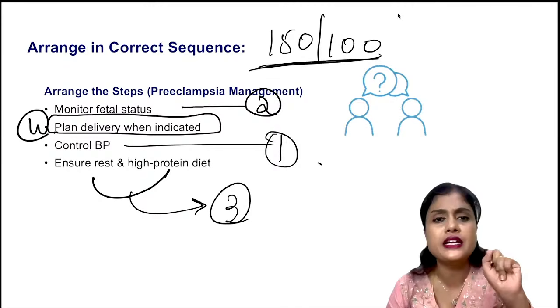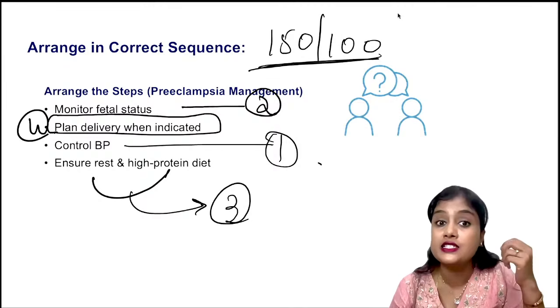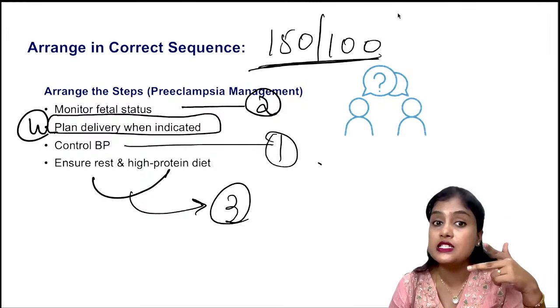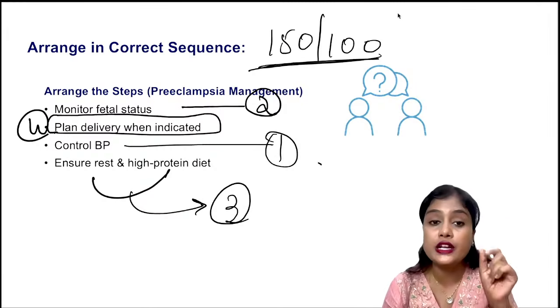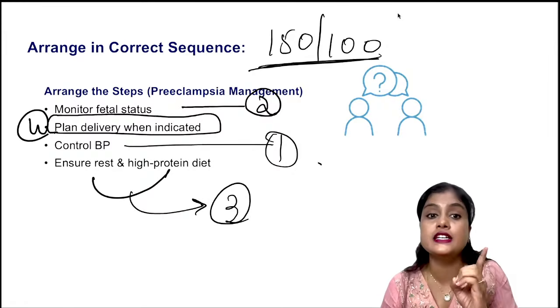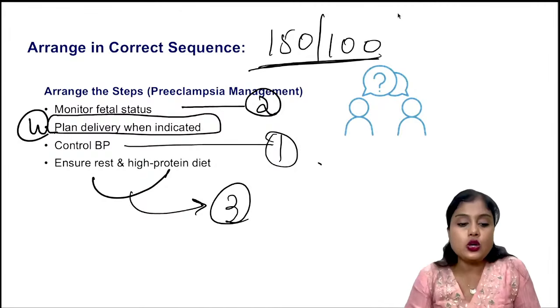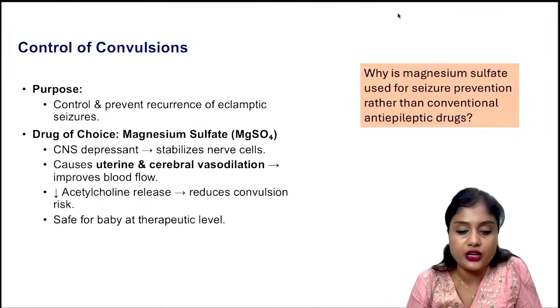Everybody has read, everybody used the same platforms, everybody has read the same thing, isn't it? Why is it that somebody is getting more and somebody is not? It is only how they revised, how they recollected, and how they focused in those 3 hours. That 3 hours matters. Okay, so coming to the control of convulsions.